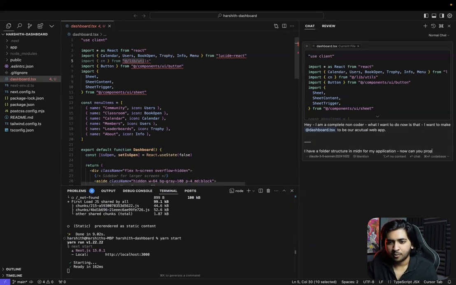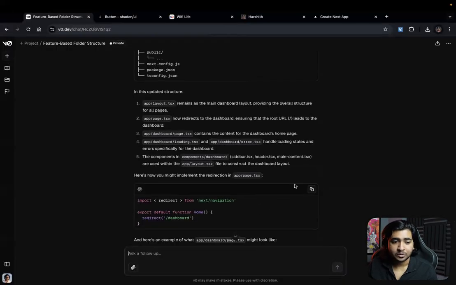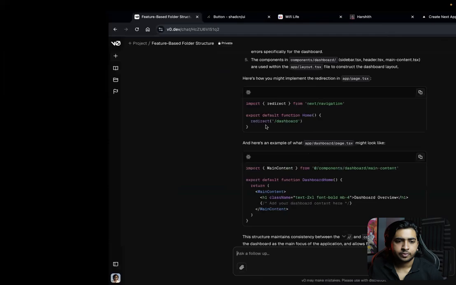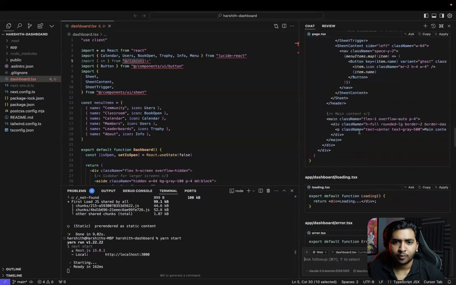Now, can you properly help me do this? Like create this. So this is like the first prompt itself, but we can actually just go ahead. You don't have to just go create all of these files. Okay, so now if you can see, we've got